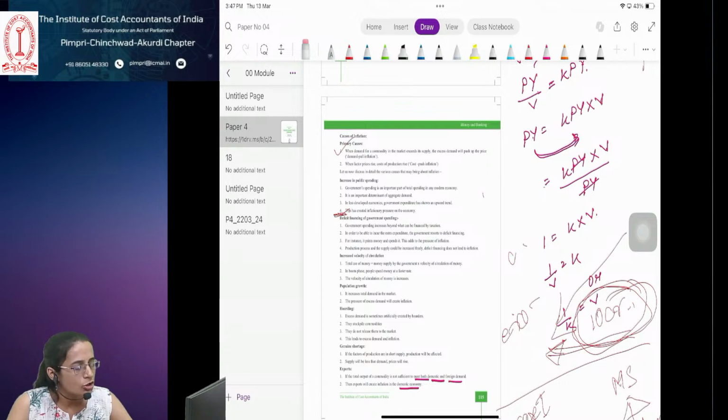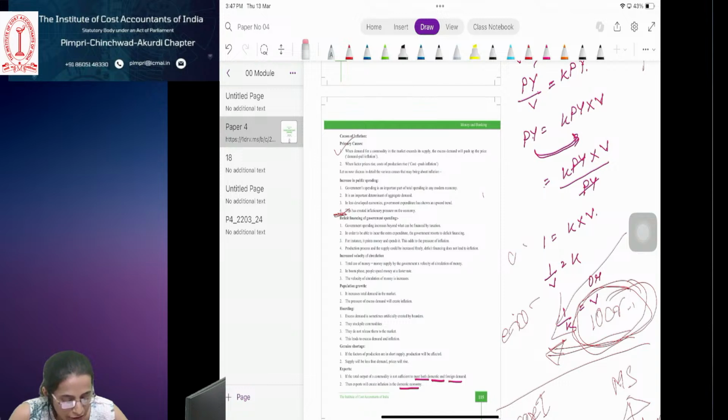So, if it wants to expand the credit, what will it do? Expand credit means it wants to give more money to the people, more money in people's hands. So for that purpose it will reduce the interest rate. If the interest rate is reduced, more people will go and take the loan. Yes, ma'am. There will be more money in the economy, more money in people's hands, and people's credit will expand.